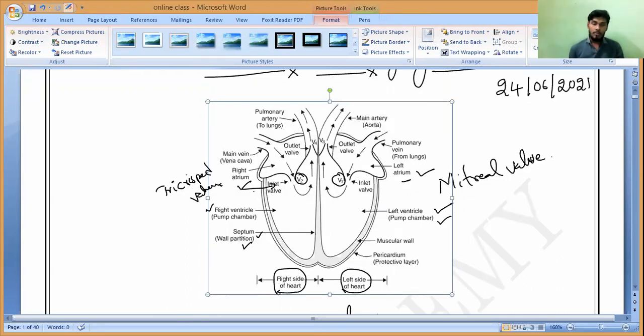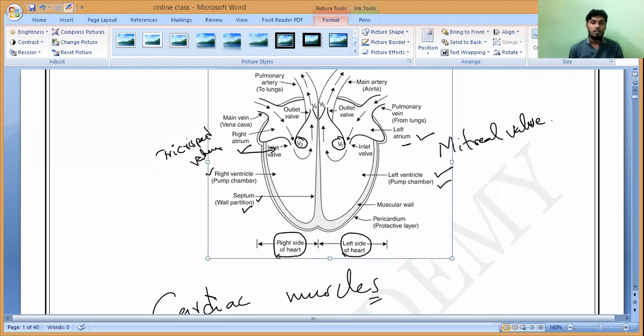Here we have a layer of muscle, like a thin sheet of muscle, which separates the chambers. This wall is called the septum, the wall partition. It is very thin muscle, and the surrounding protective layer of the heart is called the pericardium.